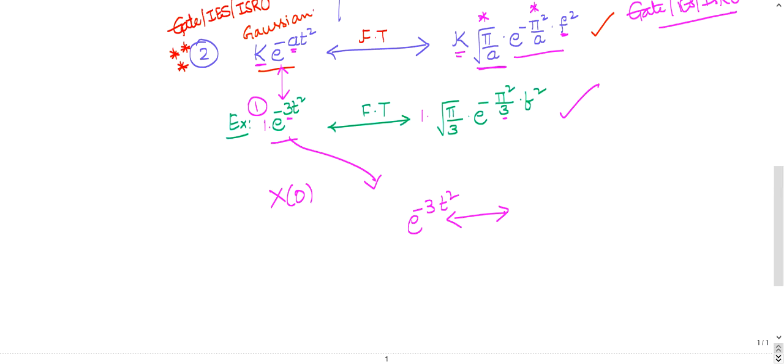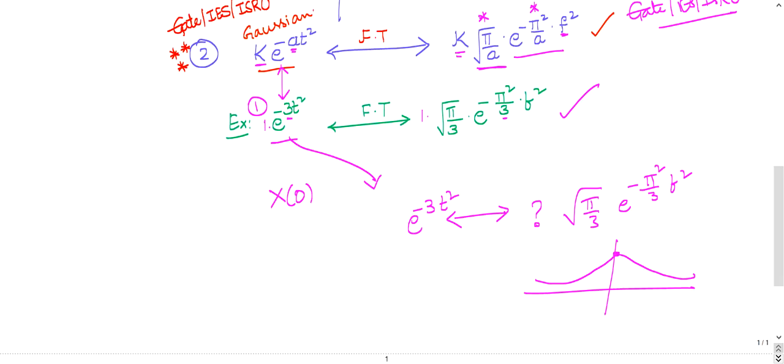So he will be asking like this. The first question is what is this Fourier transform, then your answer will be root of pi by 3 e power minus pi square by 3 into f square. Somebody will ask, can you plot this? Yes, you will plot something like this. Okay, so what is its value at f equal to 0? Then it's again simple, just put f equal to 0. What are you going to get? Root pi over 3. So this is one other type of question. He'll be asking what is its value at f equal to 0, f equal to 1, whatever he likes in GATE generally. So it's a simple question.